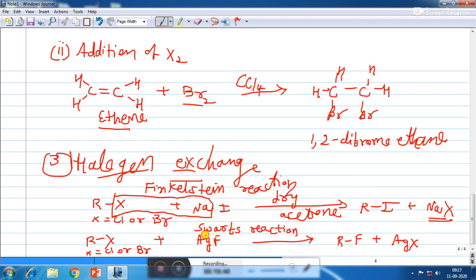Instead of AgF, in this Swarts reaction, we can take any other fluoride compounds also, such as Hg2F2. Mercurous fluoride can be used. Instead of it, we can also use cobalt fluoride, CoF2, or we can also use antimony fluoride, SbF3. So these are other alternatives which we can use instead of AgF to obtain alkyl fluoride.